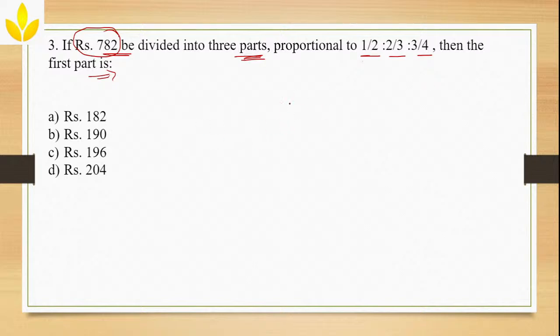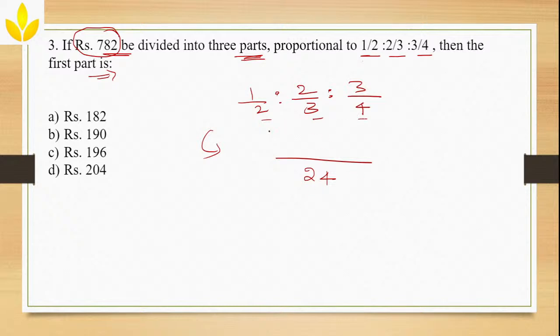First, take the LCM of these proportions because they are in terms of ratio. So this is not the actual value, they are in terms of ratio. That's why take an LCM of this and get the actual parts. What is the first part? What is the second part? Likewise. So LCM. LCM of 2, 3 and 4. Since they are co-prime to each other, the LCM of these 3 numbers is 24.